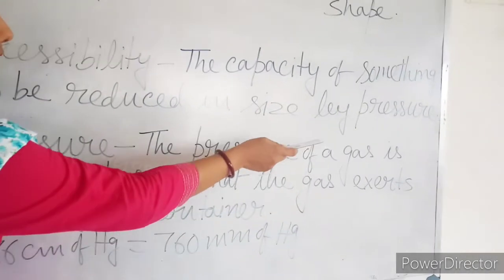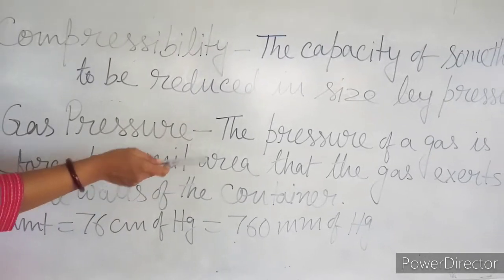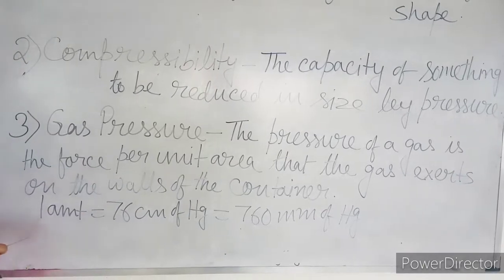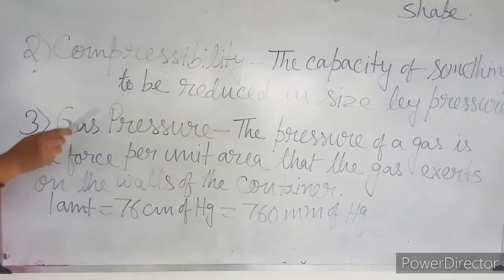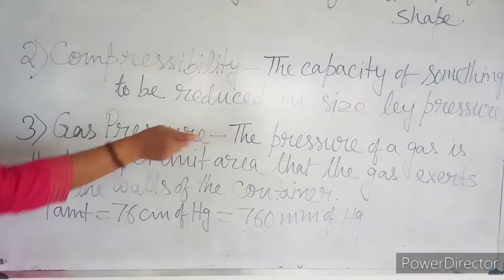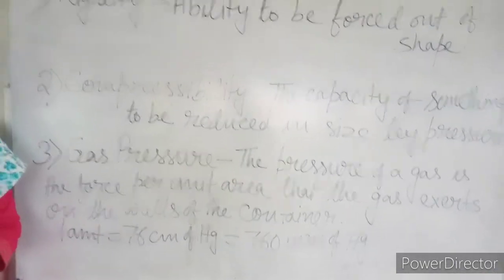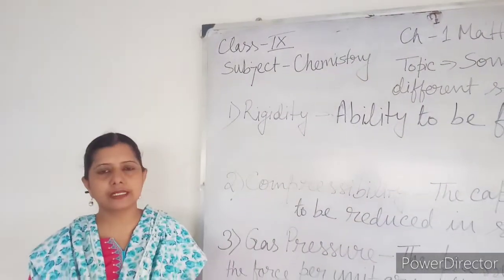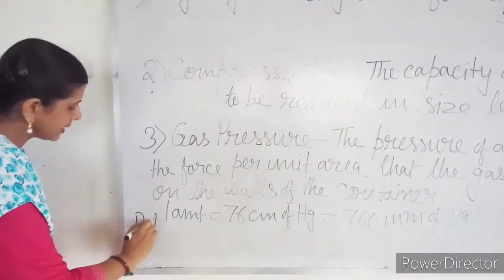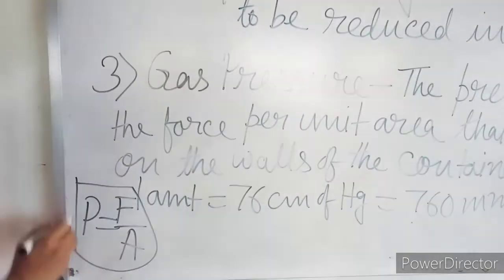The pressure of a gas is the force per unit area that the gas exerts on the walls of the container. About pressure you have learned in physics in the previous class. Pressure is P equals F by A. Force per unit area is known as pressure.